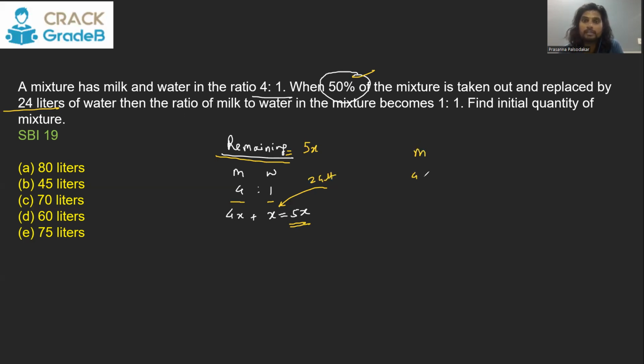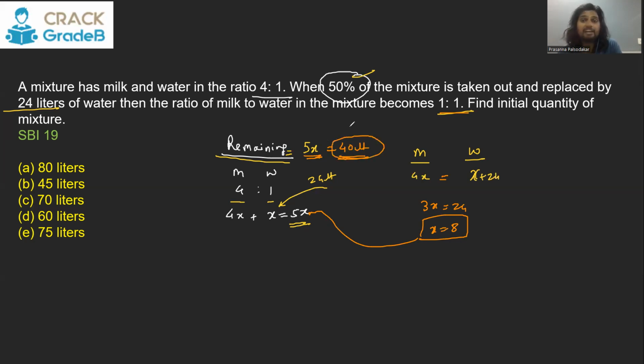So milk will still be 4x, but water will now become x plus 24, such that the new ratio between milk and water is 1:1. Now 1:1 ratio means both are equal. So you can directly equate this. 3x will be 24, x will be 8. If x is 8, that means the remaining solution is 40 liters. This remaining is 40 liter when you took out 50%. That means when you took half, what remained, half, is 40 liter. That means that initially it was 80 liters. Initially it was 80 liters, out of which you took out 50% and remained was 40.